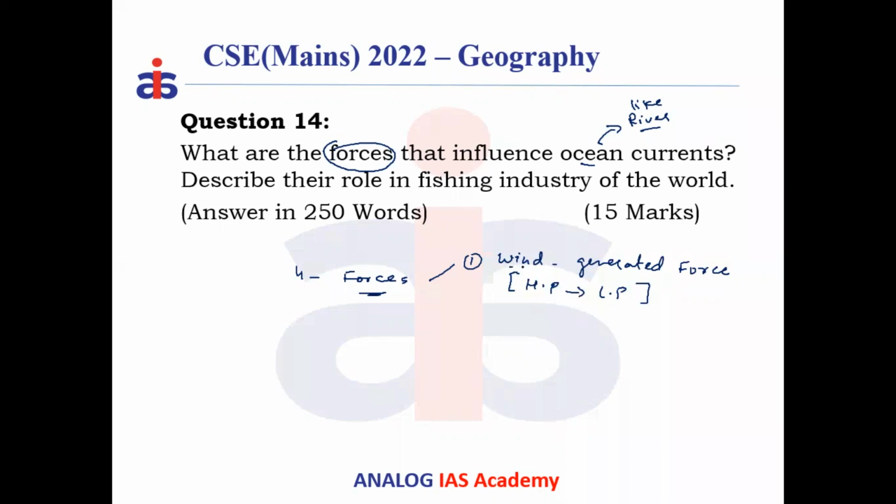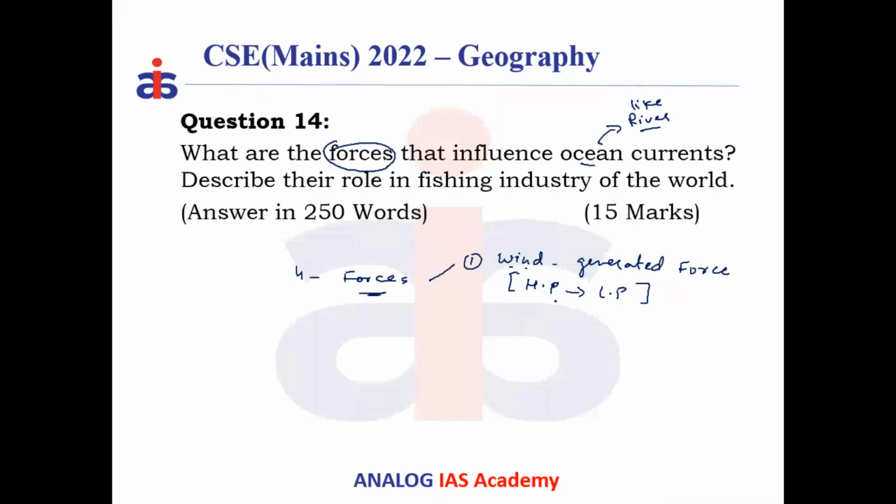That means consistent, permanent wind can generate a force like the pressure gradient force, and that will sustain the wind. For example, if you see this map of the world, in the tropical areas there are trade winds.